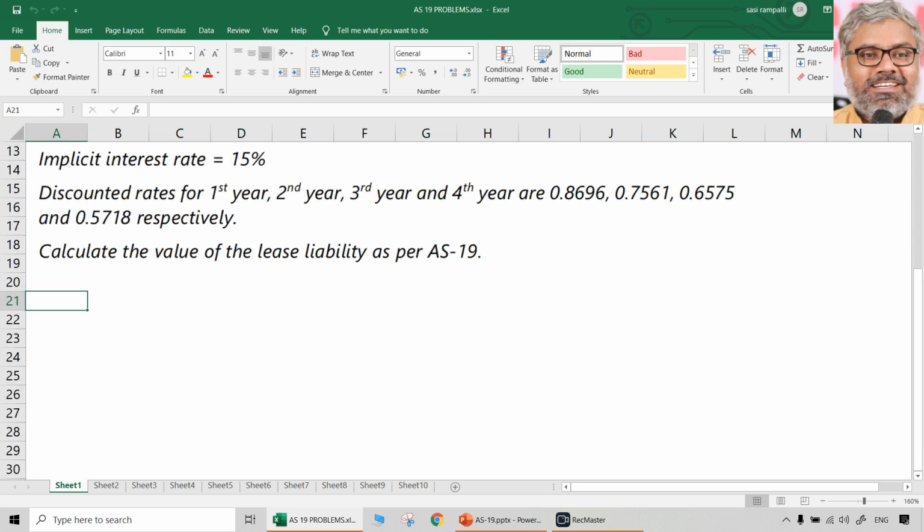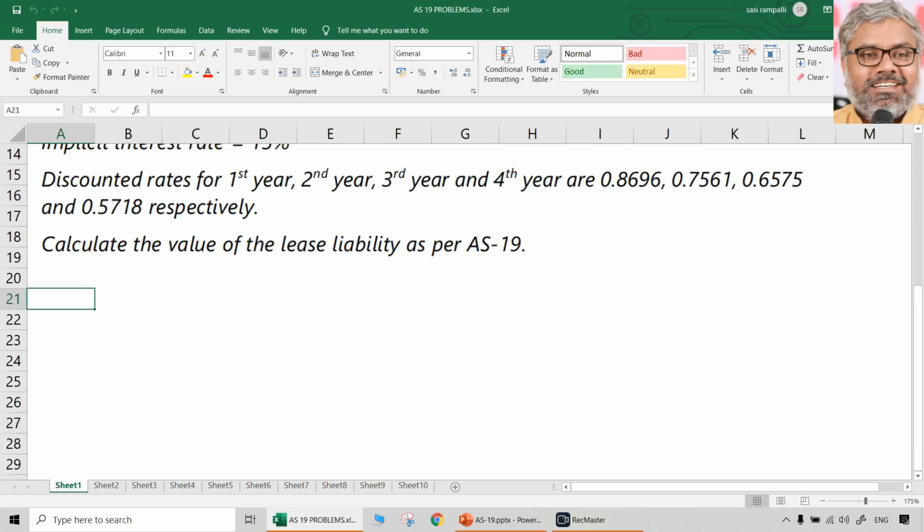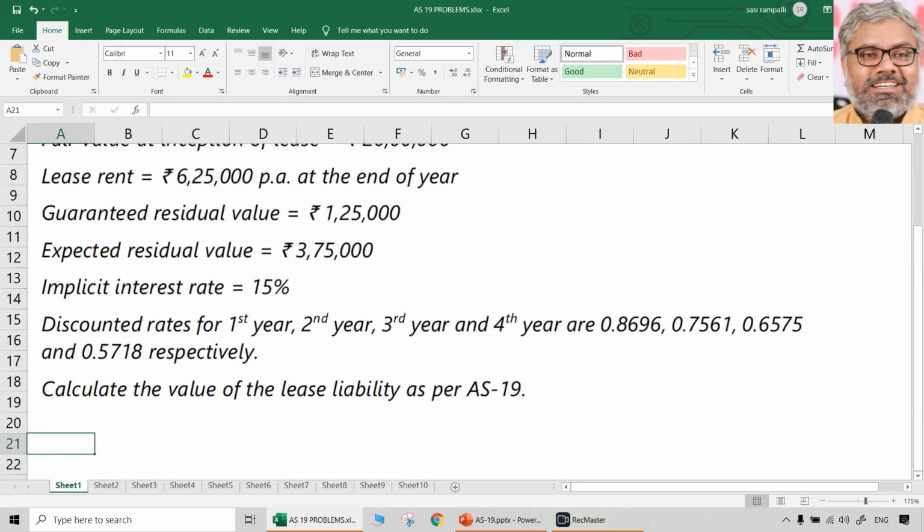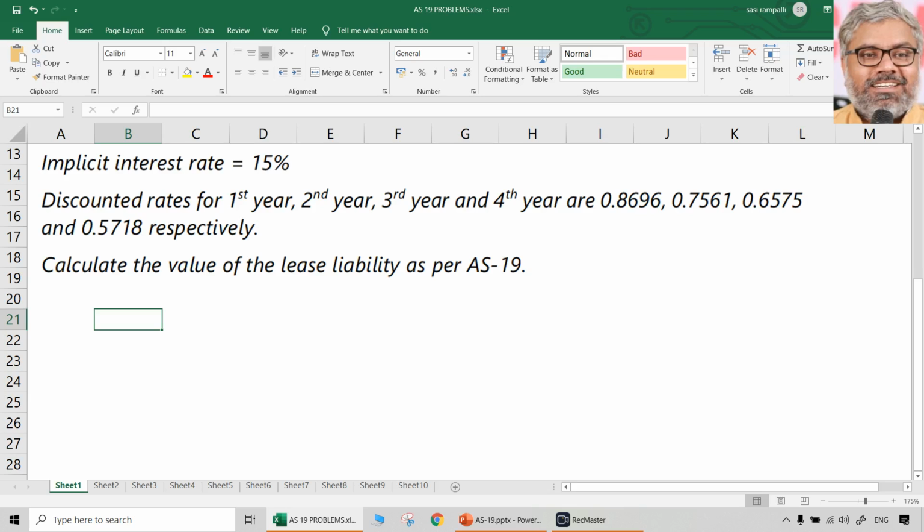So how to calculate lease liability or asset is simply, according to Accounting Standard 19, the lower of fair value of the asset at the inception of the lease or present value of the minimum lease payments. That's what AS 19 said. You have to write that. Then you have to also write that minimum lease payments means lease rentals and guaranteed residual value also. So our job is finally to calculate the present value of minimum lease payments. That's what we are supposed to calculate. So let us do that.